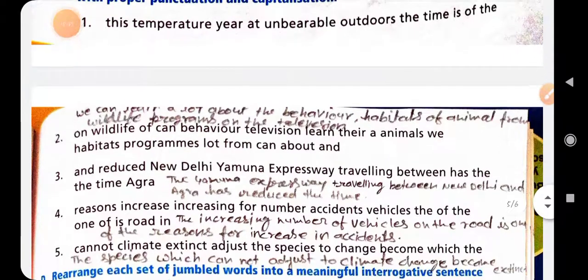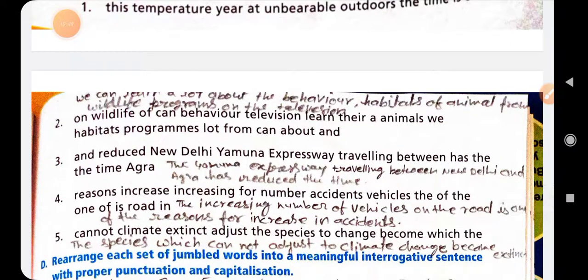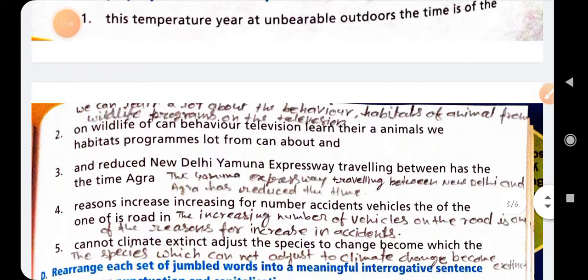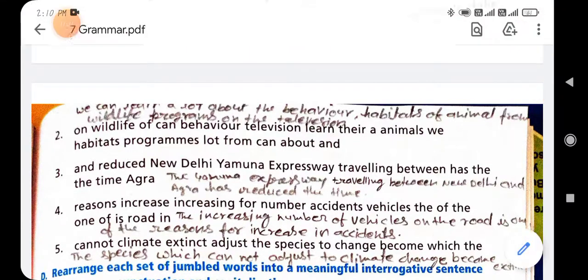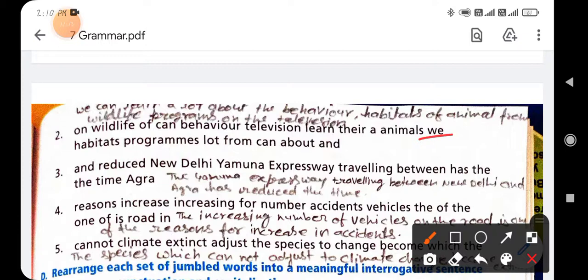Clear? Now next, second is: on wildlife of can behavior television learn there a animal we habitats programs lot from can be can about. So you will write down here, first you write we. You search out the subject we, and after that you use the verb can.